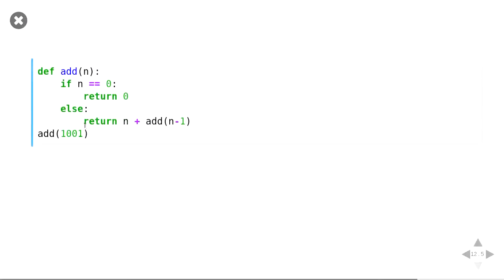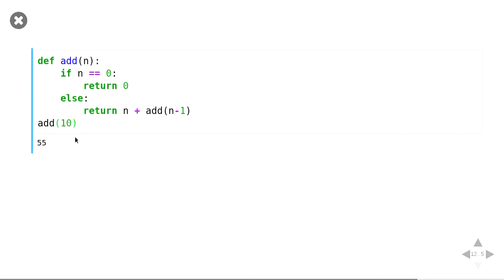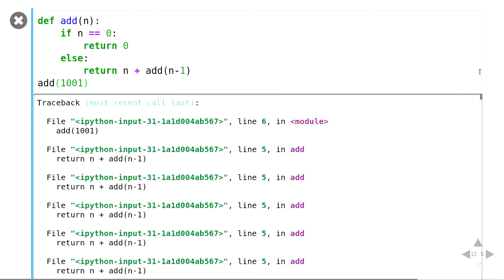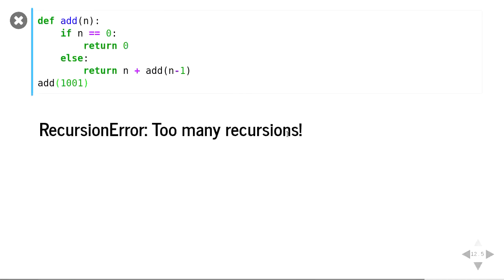But what about something like this? We might want to try running this with 10 and say, I want to add the numbers from 1 to 10, and we get 55. But if we try and instead add the numbers from 1 to 1001, we'll get another recursion error. The base case is there this time, but what's actually happened is Python will limit the amount of recursions you can make in order to help you catch yourself in the situations where you might make a mistake. And if you do get this, and you really need to, you can actually change what that recursion depth can be.